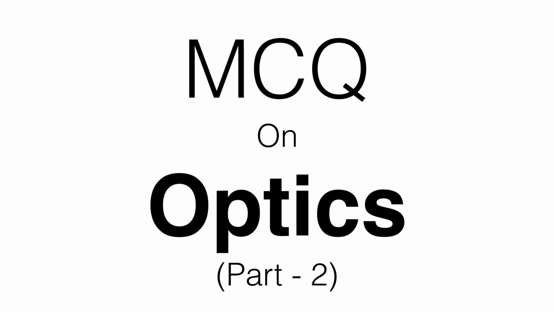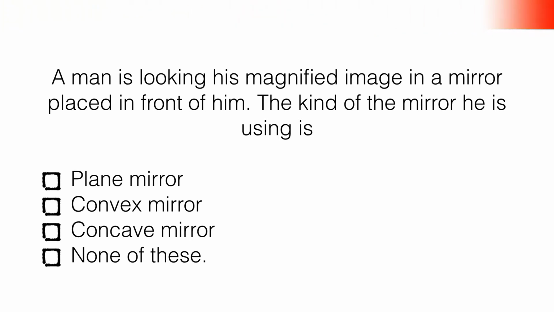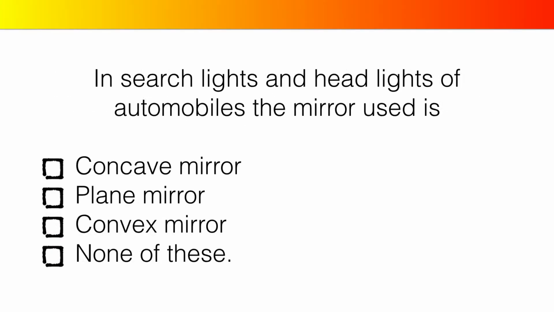on YouTube. A man is looking at his magnified image in a mirror placed in front of him. The kind of mirror he is using is plane mirror, convex mirror, concave mirror, none of these. In searchlights and headlights of automobiles, the mirror used is concave mirror, plane mirror, convex mirror, none of these.